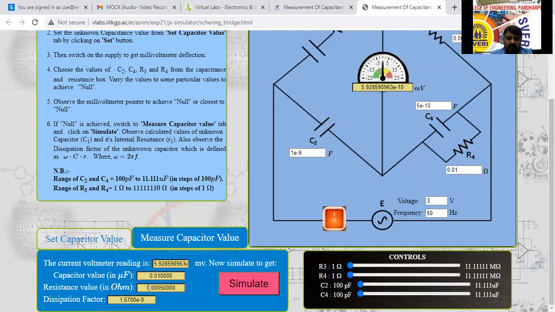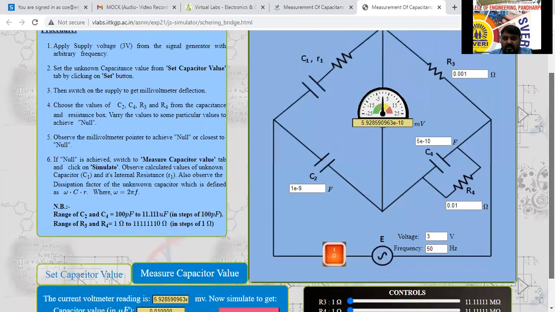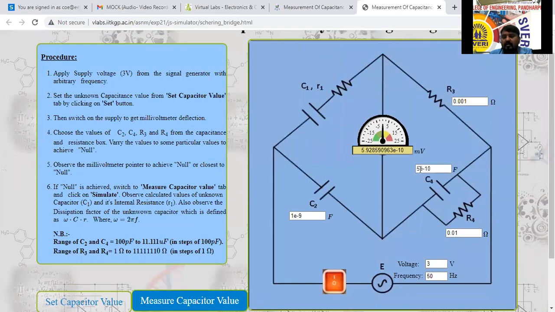The resistance R1 value is 0.0005 ohms here now. So 5 milliohms, we can call that one. The dissipation factor is 1.5 e to the power of minus 9. You take the screenshot of this one. These are the practical values. By considering these values of R1, C1, you have to calculate here. Calculated value and observed value you have to write in the table.